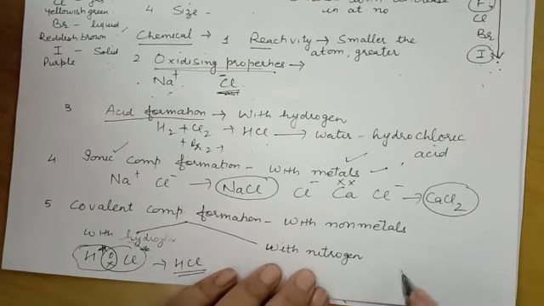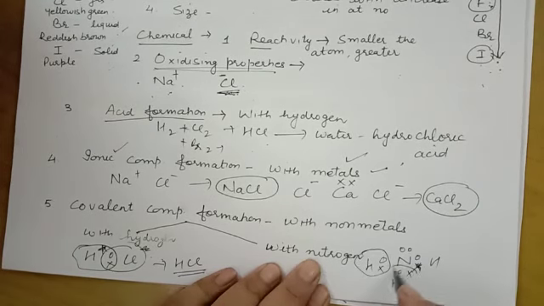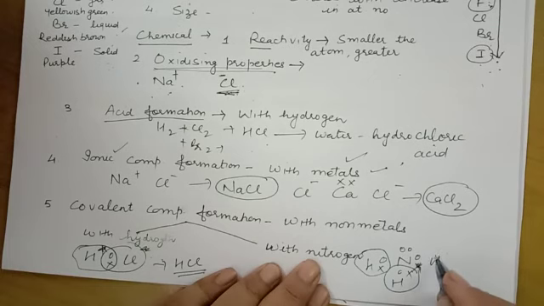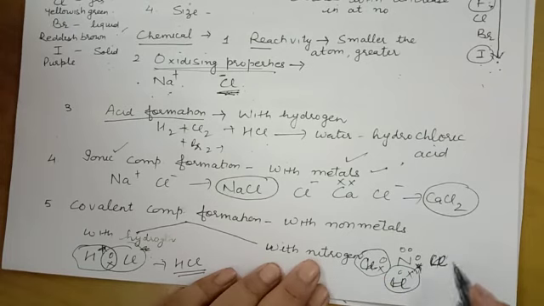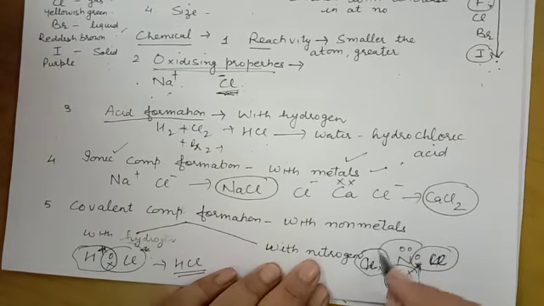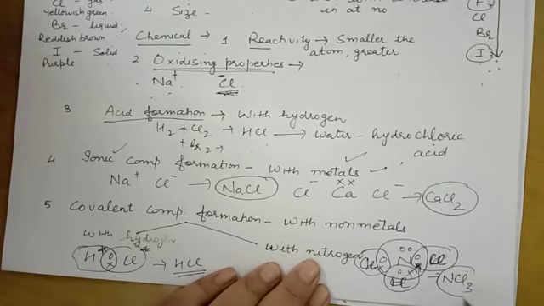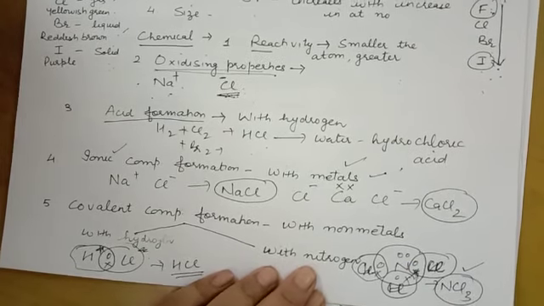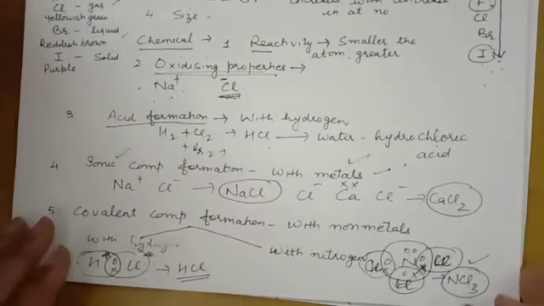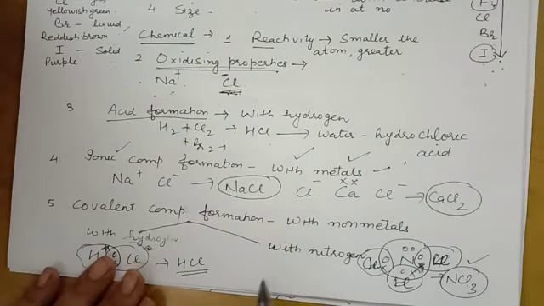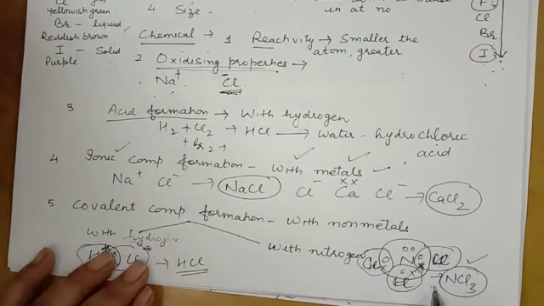With nitrogen, as nitrogen has 5 electrons in the outermost shell, it shares its 3 electrons with chlorine, because we are doing halogens. In this way we get a compound, NCl3, that is a covalent compound. So with metals they give ionic compounds, and with non-metals they produce covalent compounds.